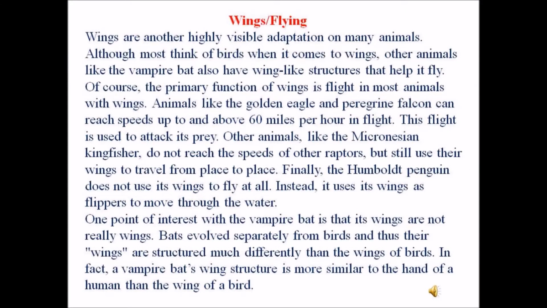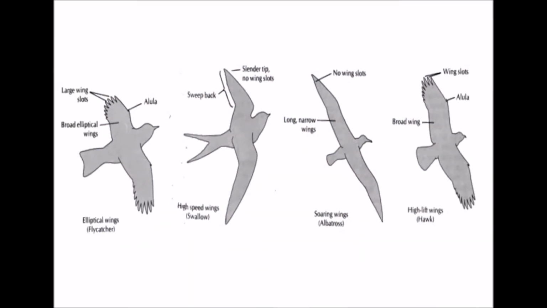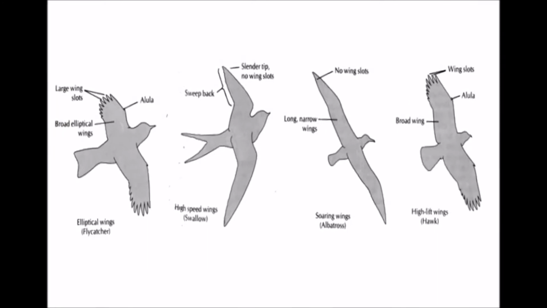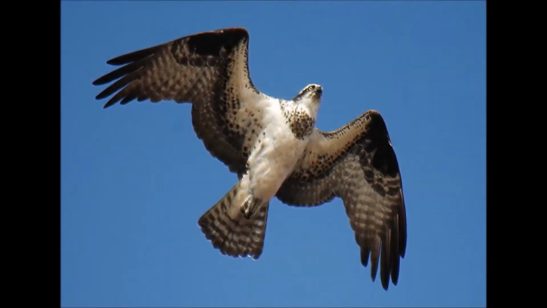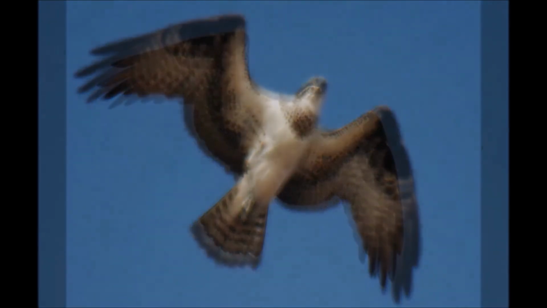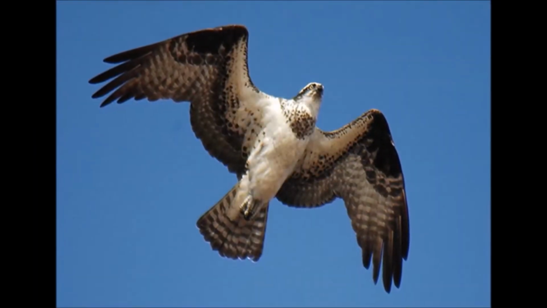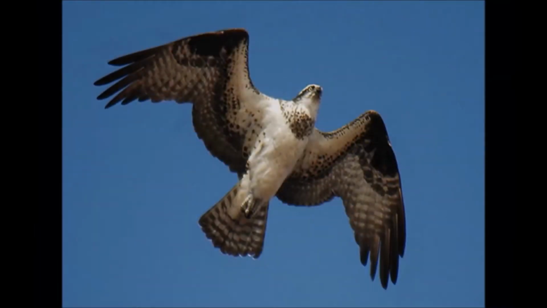Wings and flying. Wings are another highly visible adaptation on many animals. Although most think of birds when it comes to wings, other animals like the vampire bat also have wing-like structures that help it fly. Of course, the primary function of wings is flight in most animals with wings.